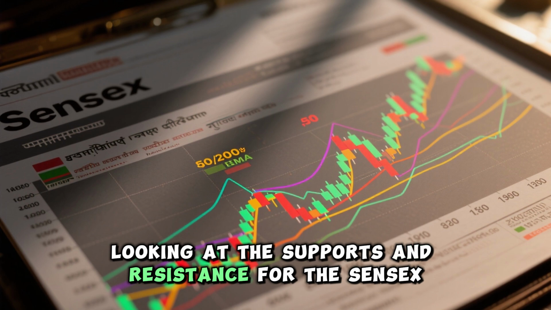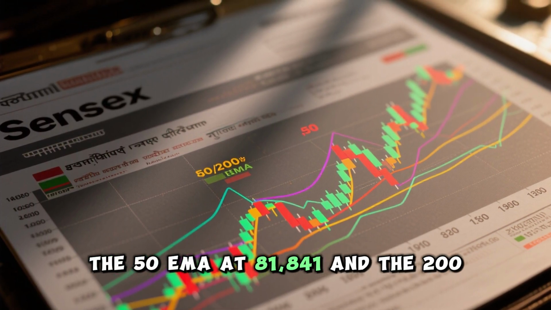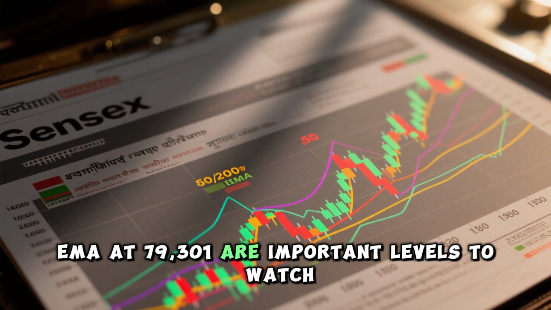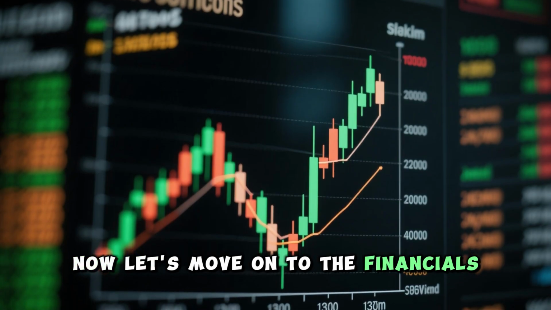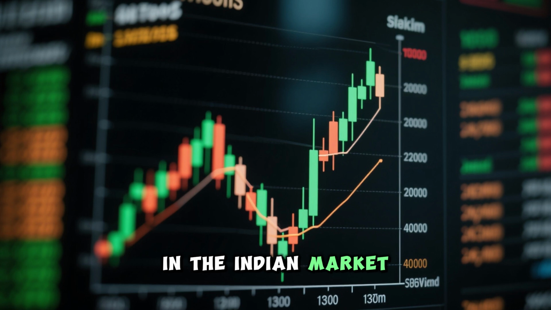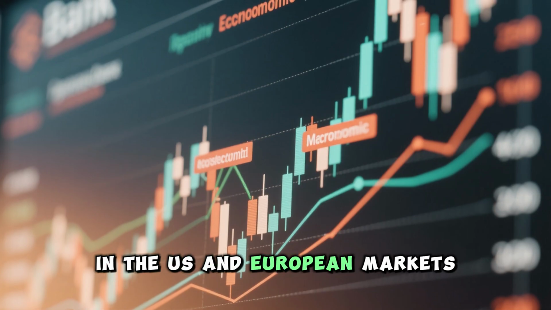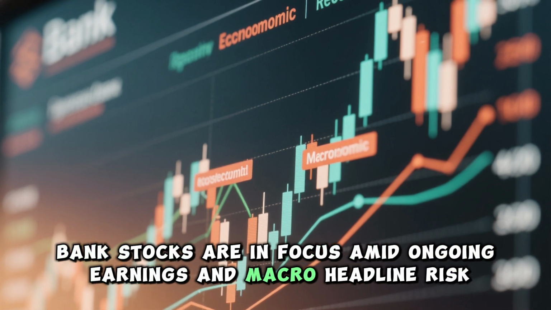Looking at the supports and resistance for the Sensex, the 50 EMA at 81,841 and the 200 EMA at 79,301 are important levels to watch. Now, let's move on to the financials. In the Indian market, financials saw mild profit booking today. In the US and European markets, bank stocks are in focus amid ongoing earnings and macro headline risk.